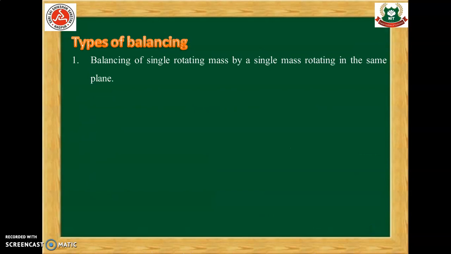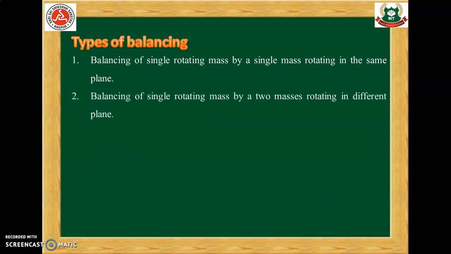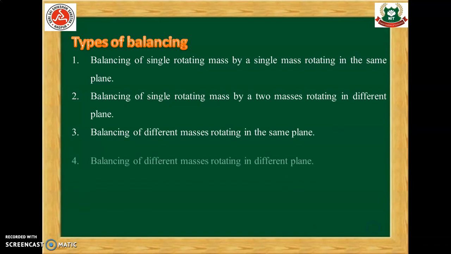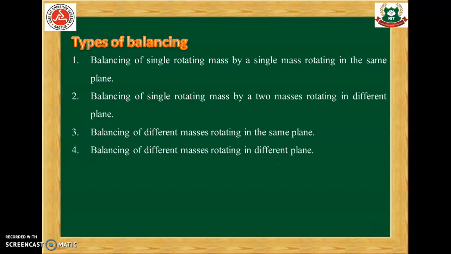There are four types of balancing the masses. Number 1, balancing of single rotating mass by a single mass rotating in the same plane. Number 2, balancing of single rotating mass by two masses rotating in different planes. Number 3, balancing of different masses rotating in the same plane, and the last method, which is the fourth one, balancing of different masses rotating in different planes.